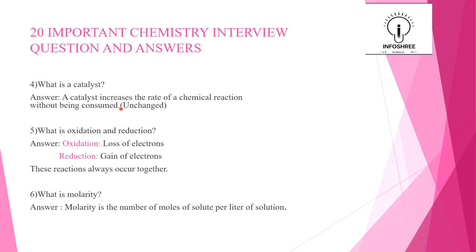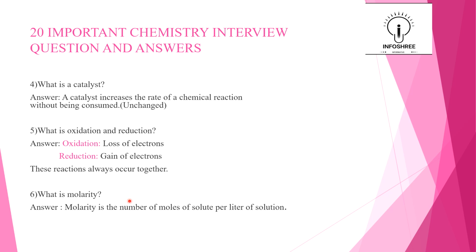A catalyst increases the rate of a chemical reaction without being consumed or unchanged. So that is a catalyst. And fifth question is what is oxidation and reduction? Here oxidation is a loss of electrons and reduction is a gain of electrons. So this reaction always occurs together. Oxidation and reduction will react together.